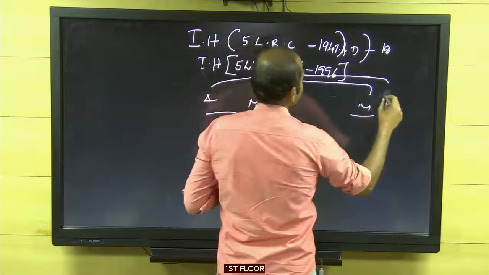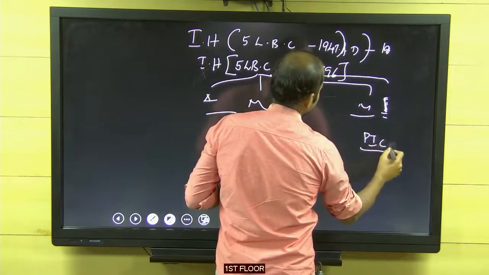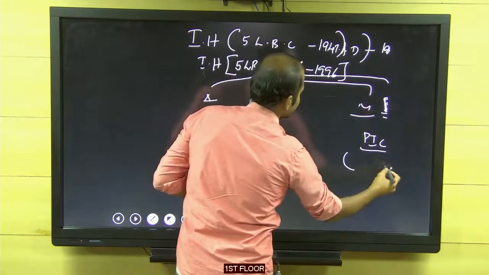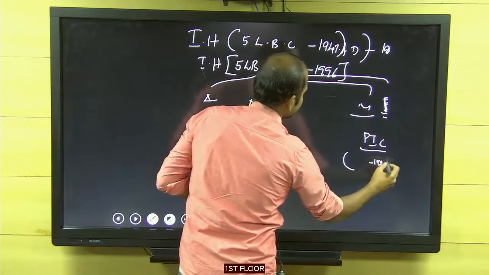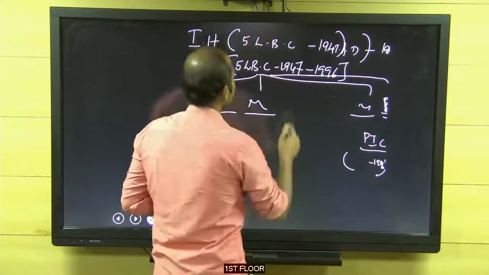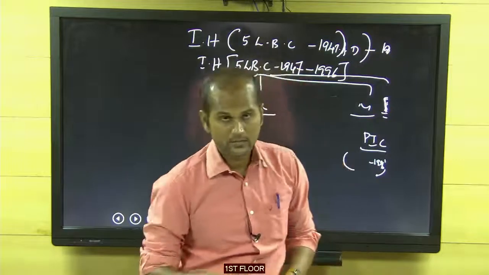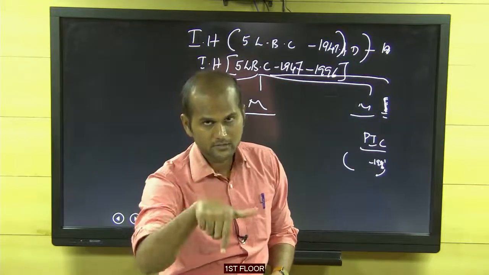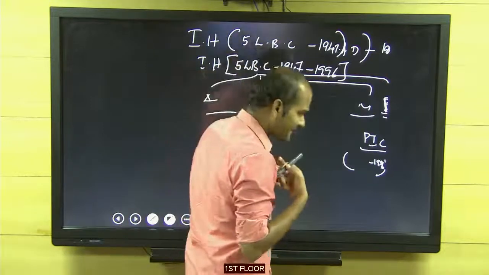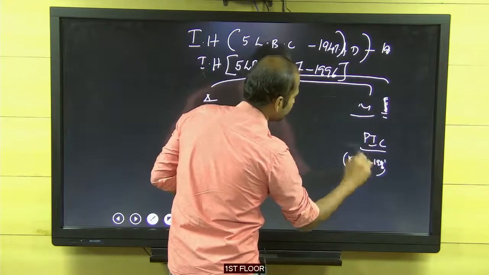Right. What is the post-independence part here? So I am writing here, since no gap at all, I am writing here the PIC part. What is the starting year? What is the end year? Here I mentioned the end year is 1996. Note it down. End year is 1996. Okay. Even today also is post-independence. 2020 is also post-independence. I am not going to discuss up to 2020. That is the current affairs portion. So here the history part I will discuss. Okay. What is the starting period? It is 1947.